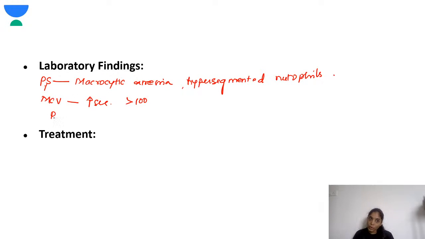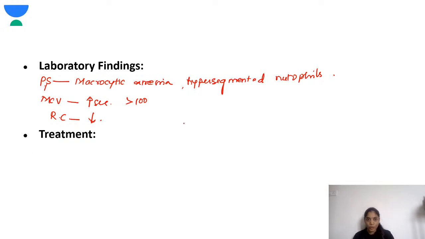Okay, the retic count is low. So in a child who is on treatment for megaloblastic anemia, in this phase of the treatment, when there is response to the treatment, that time the reticulocyte count can increase because a lot of immature RBCs are produced. That's why the reticulocyte count is increased during the early phase of treatment of megaloblastic anemia.